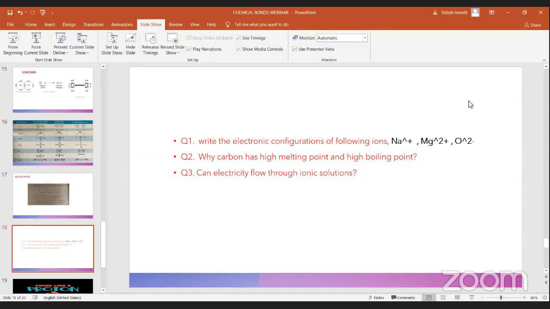Now let's see what will happen if it is minus. O2 minus. What is the electronic configuration of O2 minus? What will happen if minus is there?